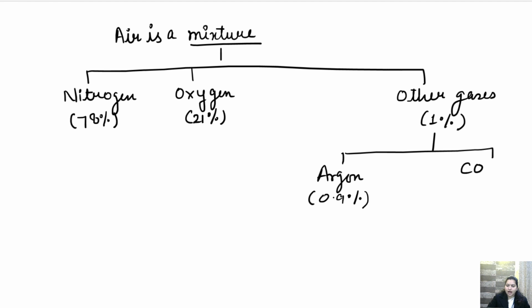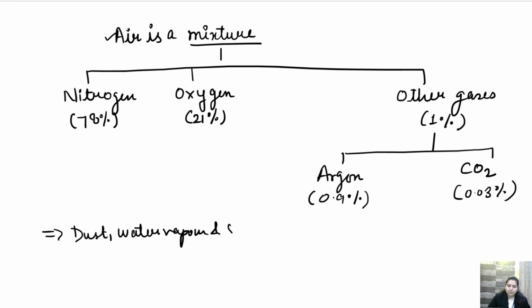Then we have carbon dioxide, that is 0.03%. Okay. So all these are the constituents of air. Air also contains a certain amount of dust, water vapor, and smoke. Okay, these things are also present in the air, that is dust, water vapor, and smoke.